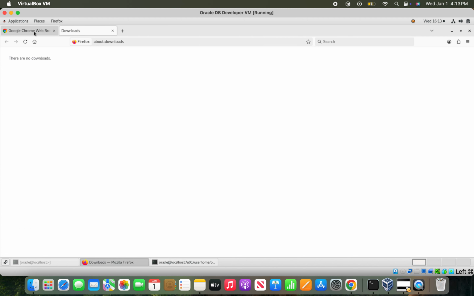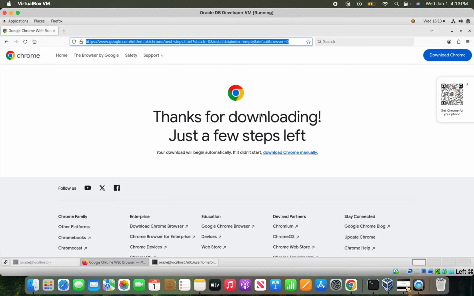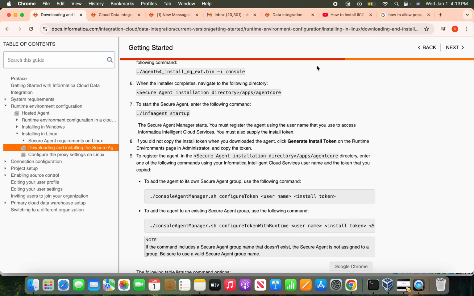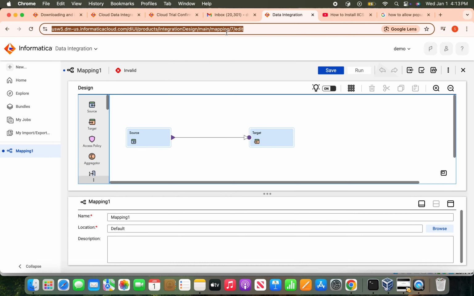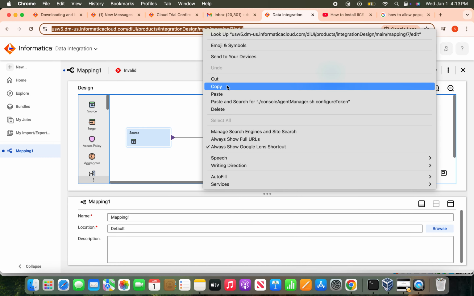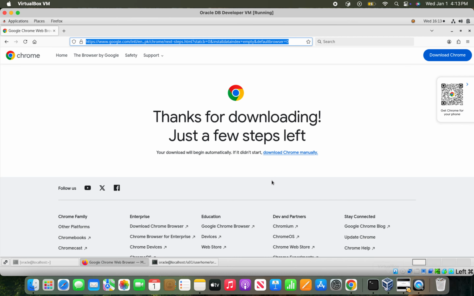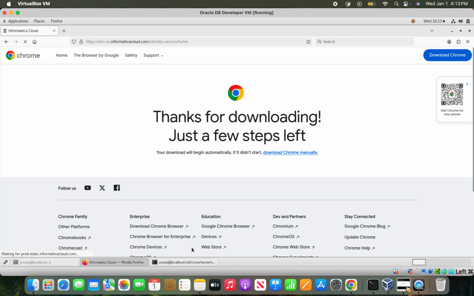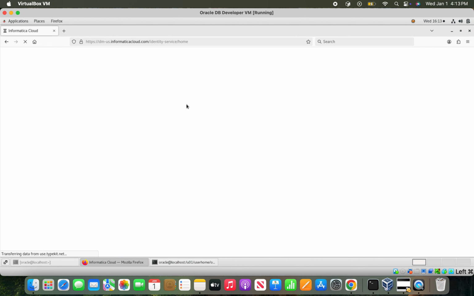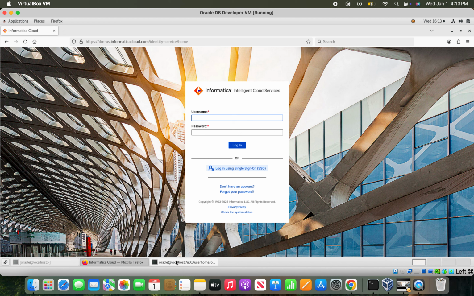Let me go back and copy this URL as well. Okay, so this is my UI. Let me keep it ready so that I can log in once I'm done with my part.